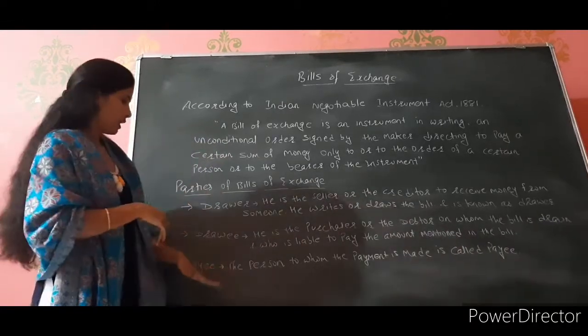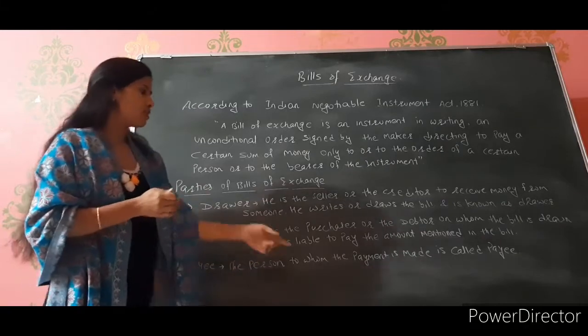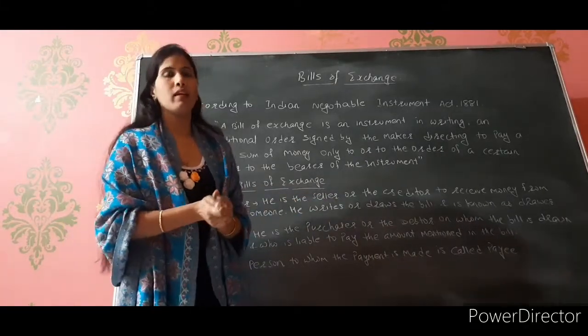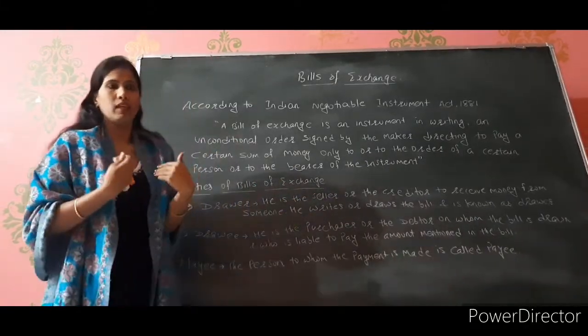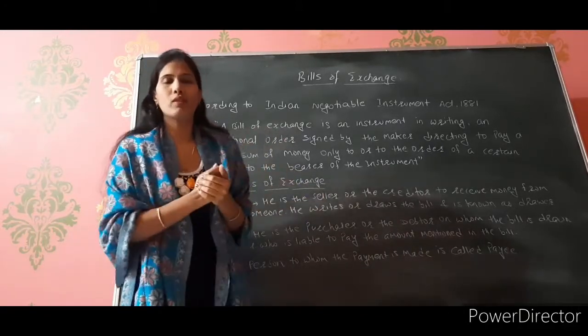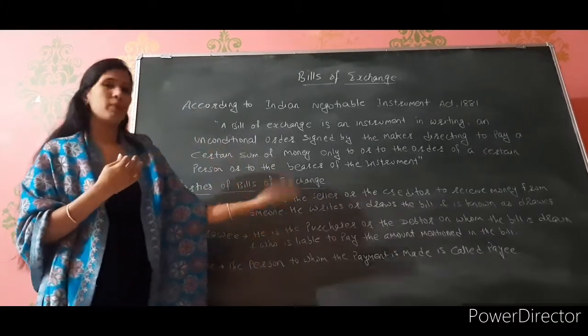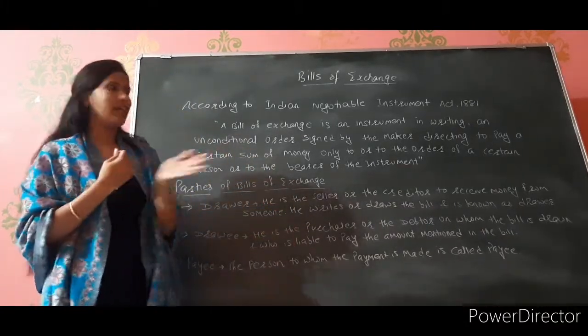Clear? Now the last one is payee. Payee means the person to whom the payment is made. It may happen that instead of me, I have mentioned some other name, that on my behalf so and so is going to collect the payment. So the person to whom the payment is made, जिसको payment करनी है, that is called the payee.